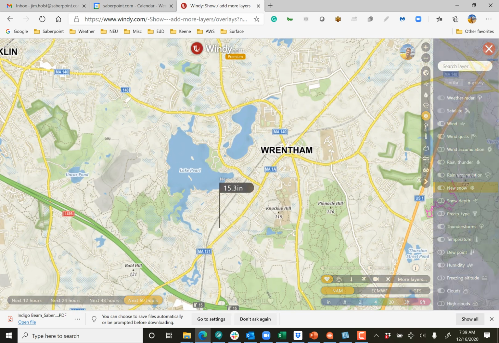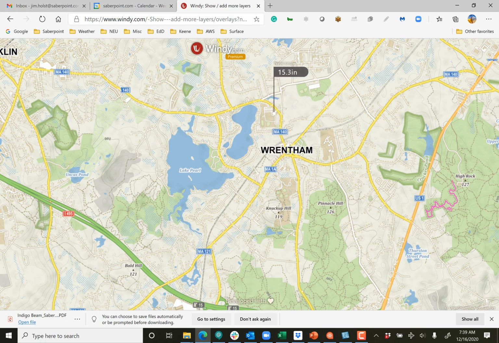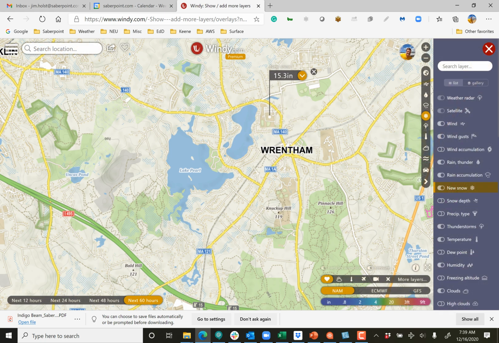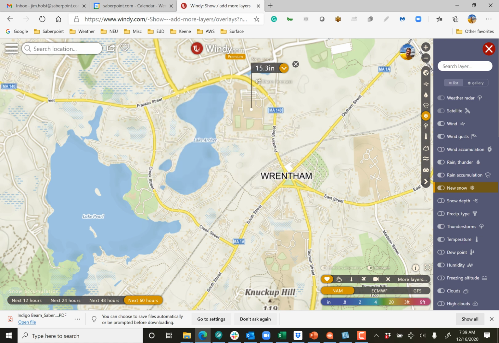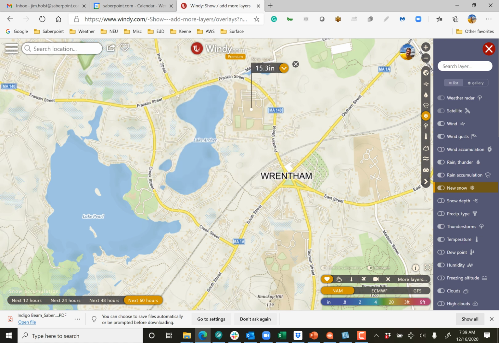And between Lake Pearl and Lake Archer, excuse me, not between them, but over here is King Philip High School. You can get right to King Philip High School. For instance, if you know a place, it's saying 15.3 for the NAM, and if I go to the European and move it out for 3 days, 13.9, and if I go to the GFS, you can see 11.2. So based off of this, it looks like this storm is going to be about anywhere between 10 and 12 inches for Wrentham, Massachusetts.